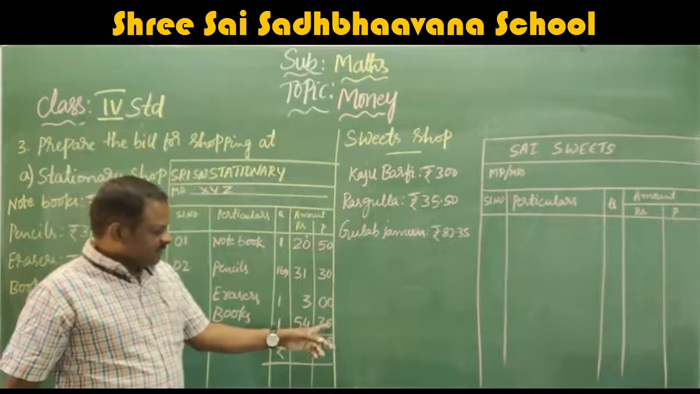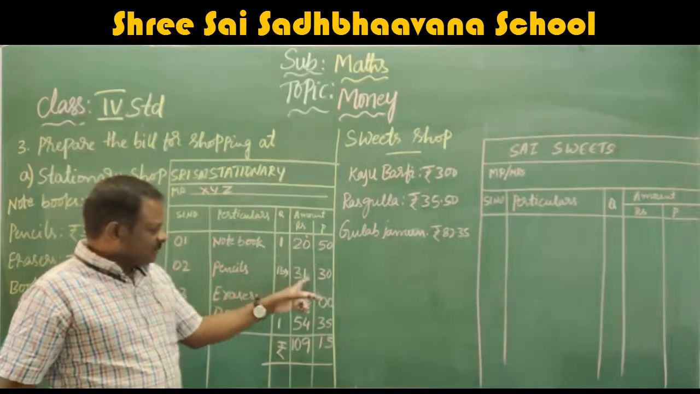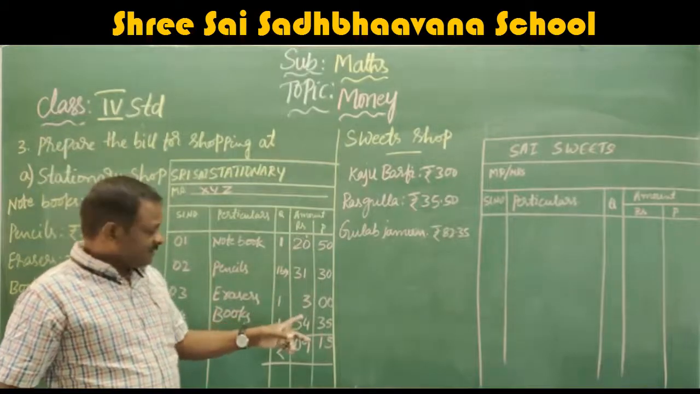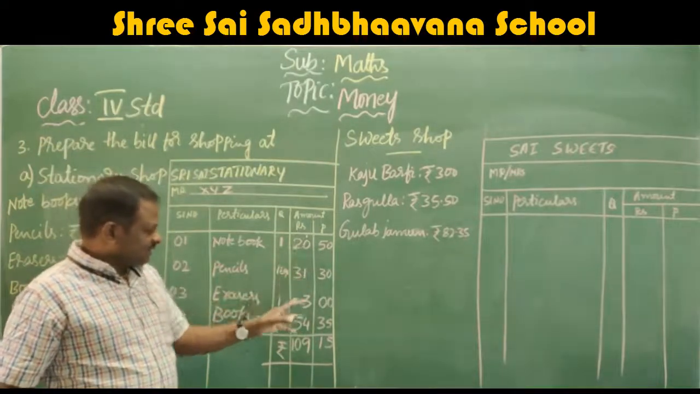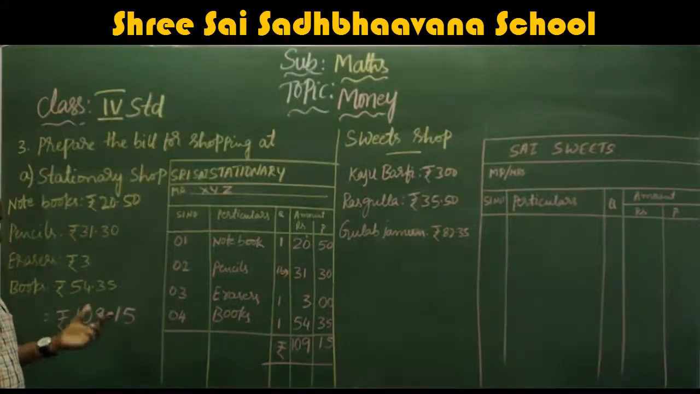Once again I will add. 5. 5 plus 3, 8. 8 plus 3, 11. Carry 1. 1 plus 1, 2. 2 plus 3, 5. 5 plus 4, 9. 2 plus 3, 5. 5 plus 5, 10. That is 109.15.